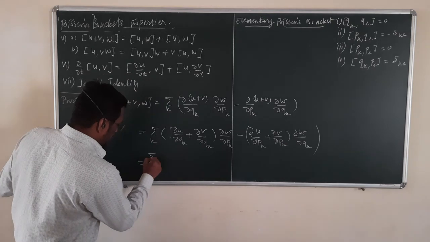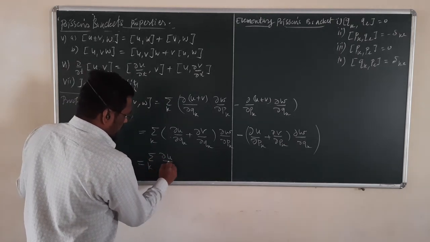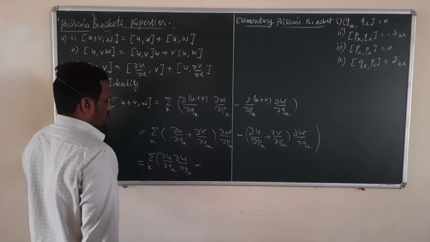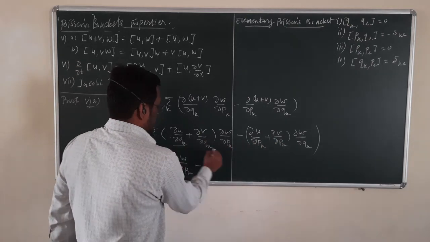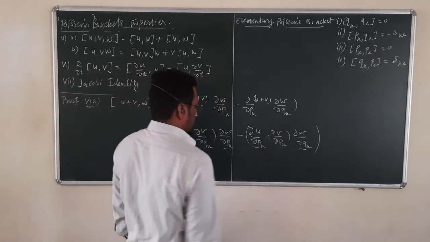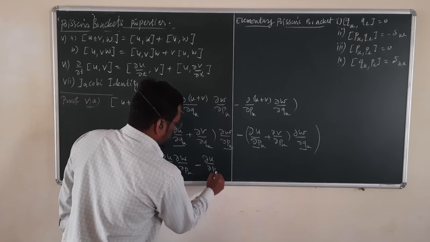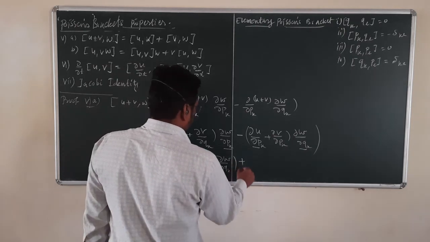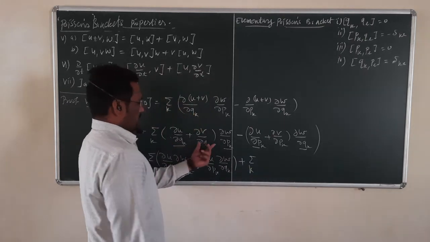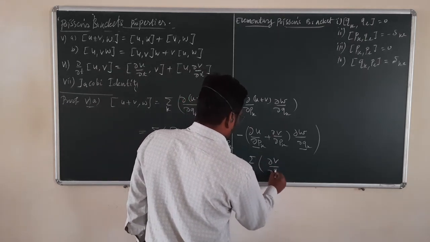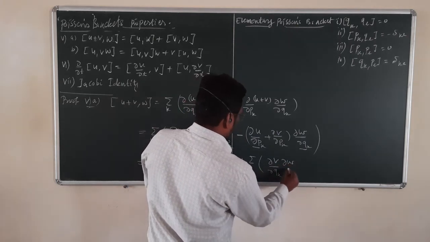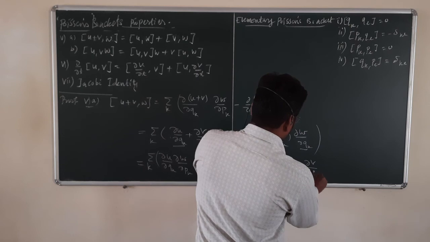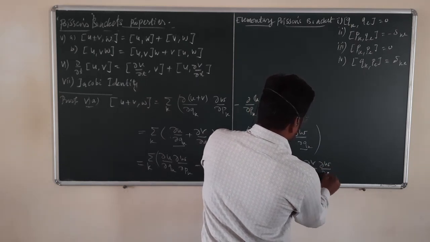So combinedly we can take this as summation over k of the partial derivative of u with respect to qk, partial derivative of w with respect to pk, minus the partial derivative of u with respect to pk multiplied by the partial derivative of w with respect to qk, plus the next term, summation over k of the partial derivative of v with respect to qk and the partial derivative of w with respect to pk, and the last term is minus the partial derivative of v with respect to pk and the partial derivative of w with respect to qk.